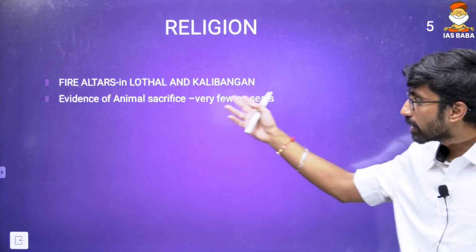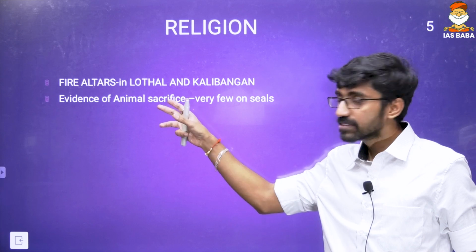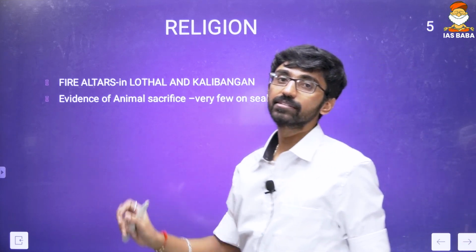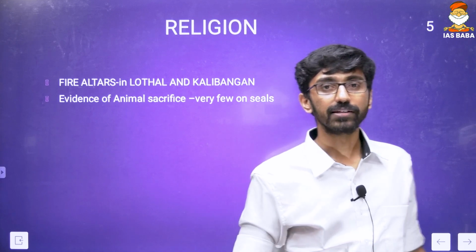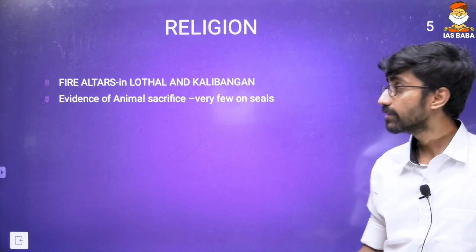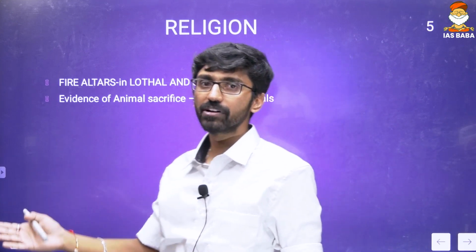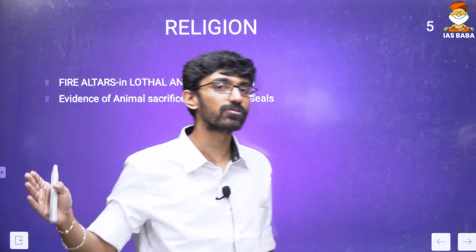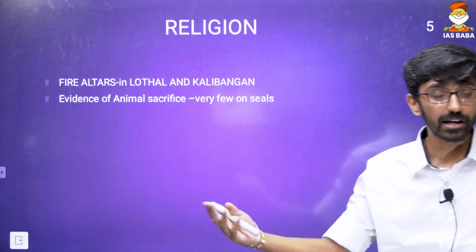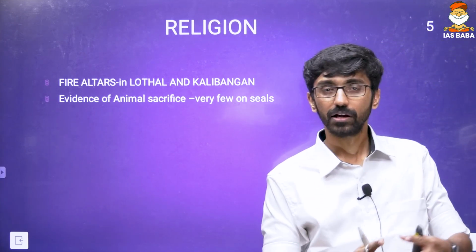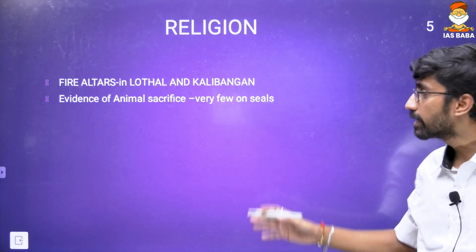So now again, from Kalibangan and Lothal, fire altars have been discovered. That is a different kind of religious system. And how is that interlinked? That is interlinked with the Vedic system, because the Vedic system is all about the fire altar system, conducting yajnas and sacrifices. And that can also show that there is a later Harappan phase. We know the Harappan civilization is in three different phases: pre-Harappa, then mature Harappa, as well as later Harappa. And the later Harappan phase sometimes merges with the early Vedic times, according to certain sources, but not much evidence is there. And we also have evidence of animal sacrifices, because that has been depicted on seals.